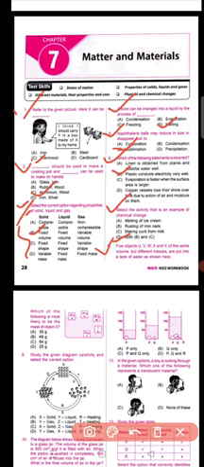Question number 8 says that 5 objects U, V, W, X and Y of the same volume but different masses are put into a tank of water as shown here. Which of the following is the most likely mass of object X? You have to find the mass of object X. You can see that the masses of U, V, W and Y are given: 42 gram, 31 gram, 52 gram and 75 gram. If you tally these masses, you should go with option C, which means 64 gram, because object X is floating between W and Y, so its mass should be somewhere between them only.